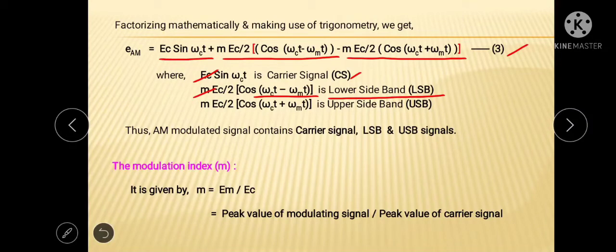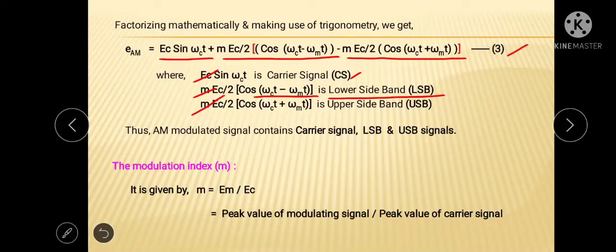That means difference of carrier frequency and modulating frequency, and ultimately this difference is of low value as compared to carrier signal.